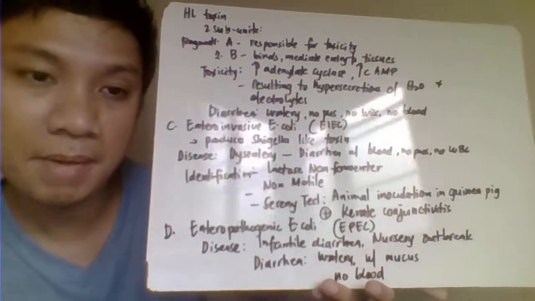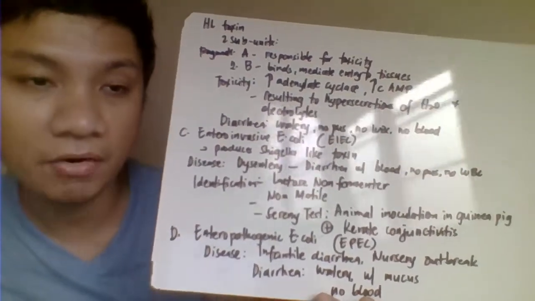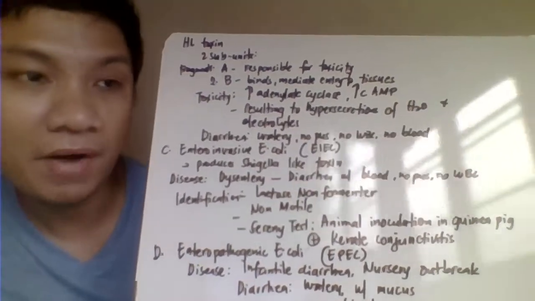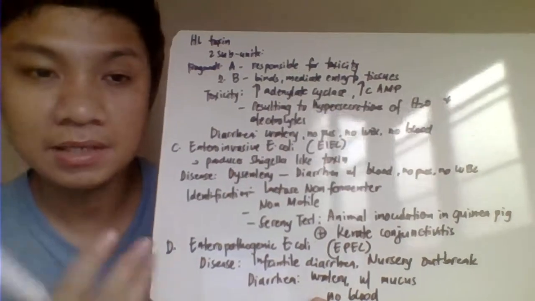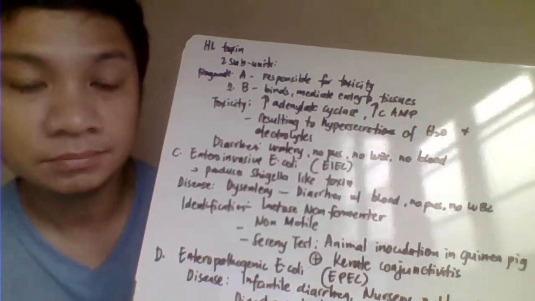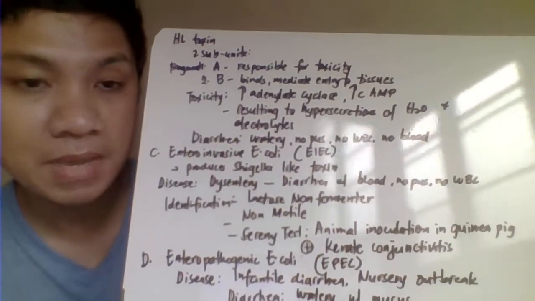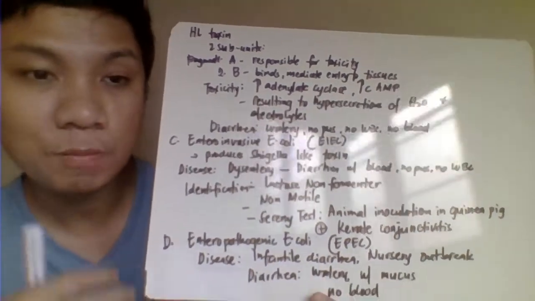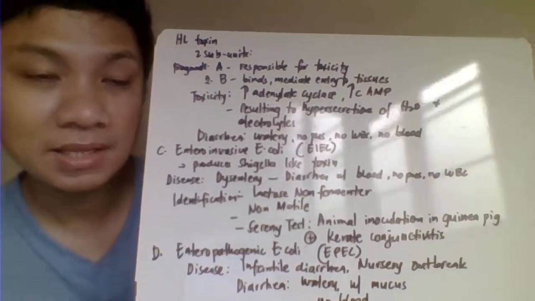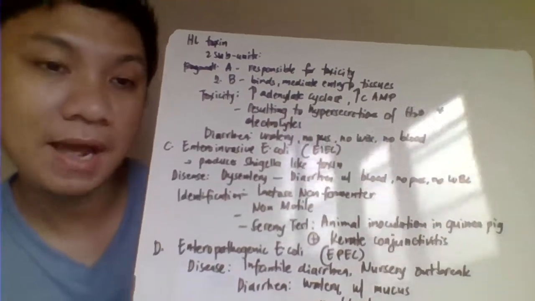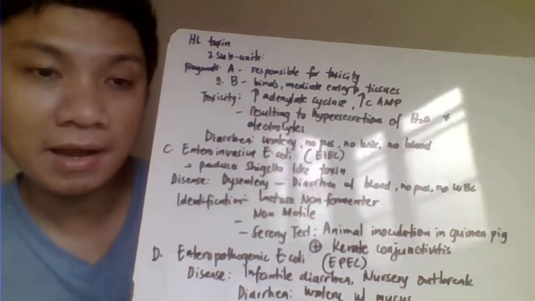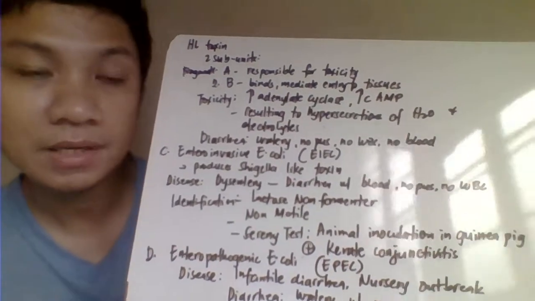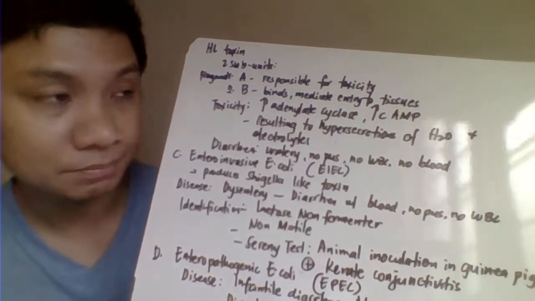Okay, so the heat-labile toxin, again produced by the ETEC or enterotoxigenic E. coli, has two subunits or two fragments. Always, fragment A is the one that causes the cytotoxicity in all of our toxins. And always the second fragment, fragment B, is for binding, responsible for allowing the toxin to bind to your tissue in order to cause damage. So it needs to bind, so fragment B is needed. And then once it binds, what causes the damage or effect or cytotoxicity would be fragment A.